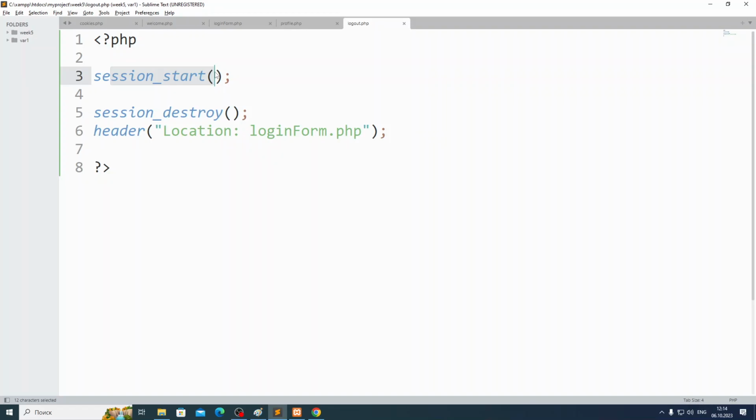Is it clear, guys? Do we have any session delete? No. Session destroy removes all information from the session, but we can remove only one piece of information. I will show it in another lesson. Okay? Next lesson.